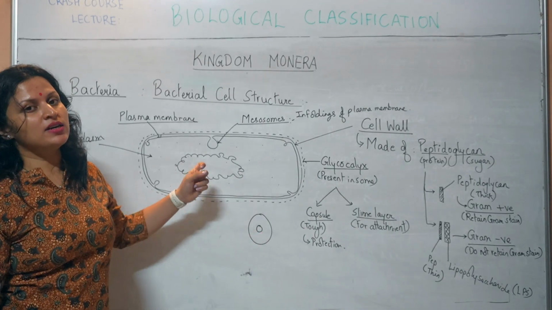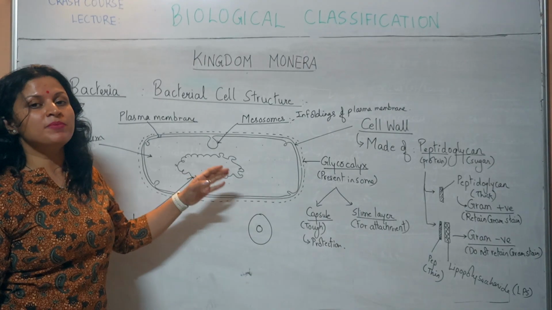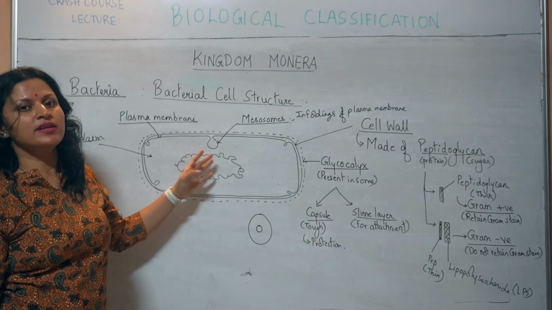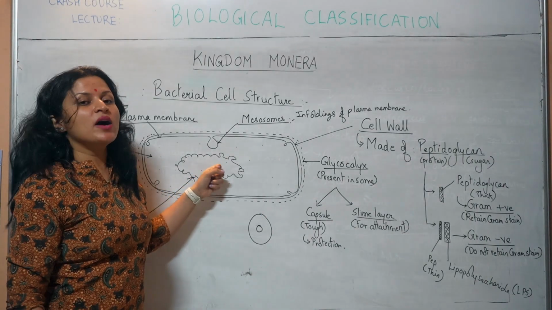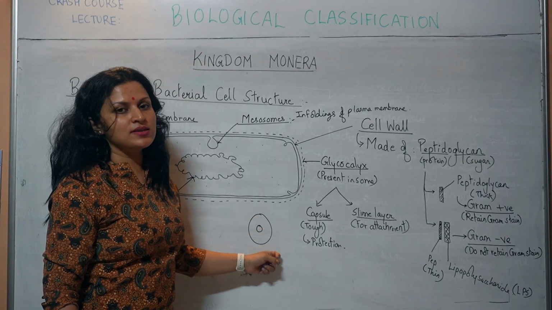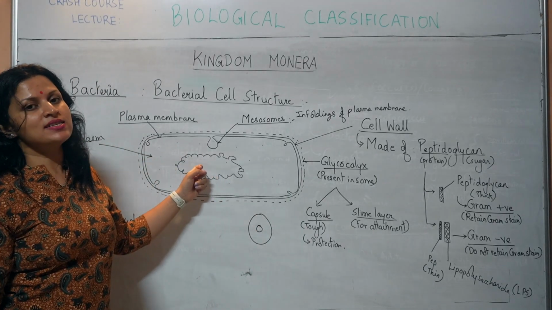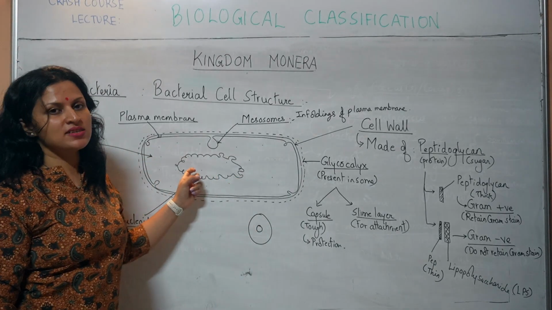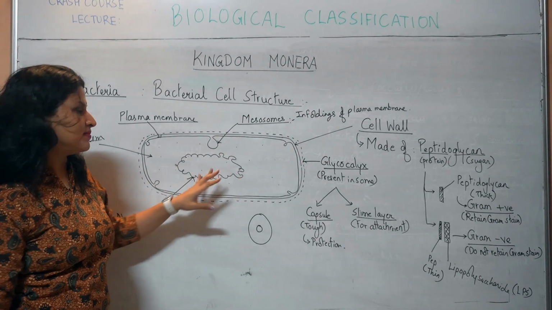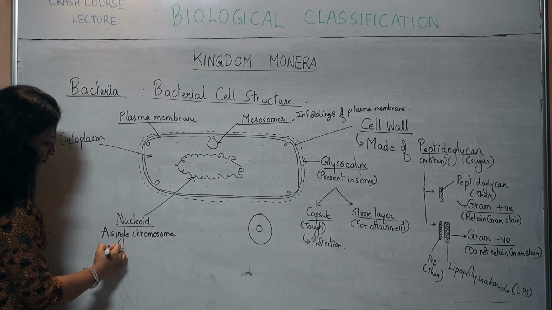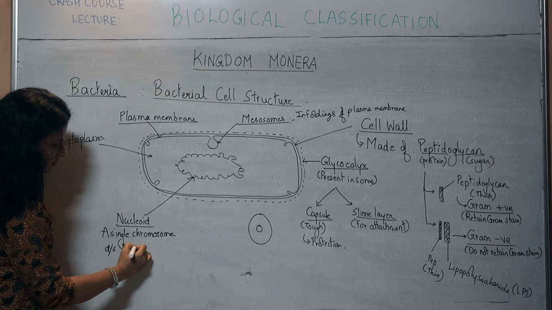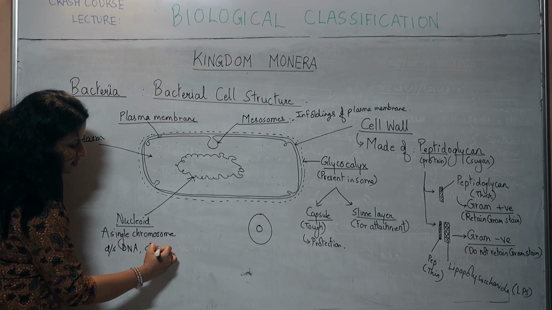Over here in contrast, this is a very primitive cell, by the way, so that's why it does not have so many advanced structures like our cells. There will be just one chromosome, like how we have 46 chromosomes, they have just a single chromosome with all the genes required to maintain this cell. A single chromosome of double-stranded DNA, and it is circular in nature.